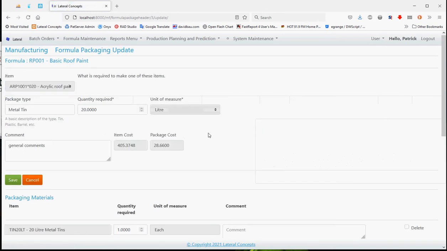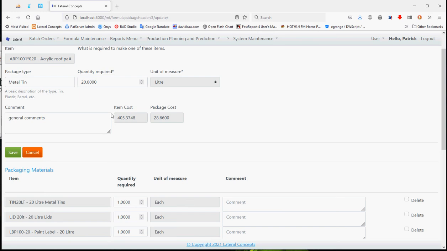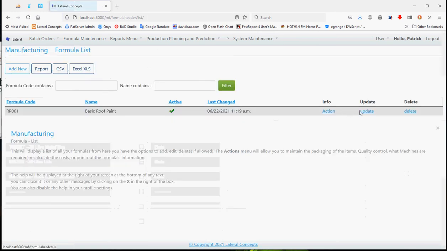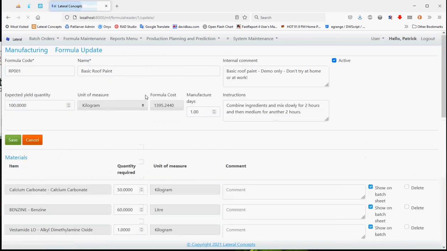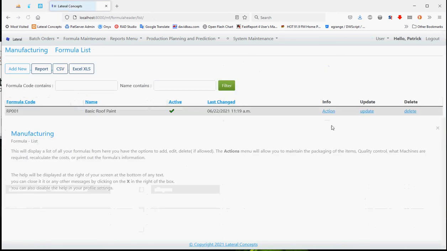It's an acrylic roof paint. It will calculate out the cost of what's required. And because you need 20 liters of it, it works out what the original formula cost was, combine the two, and we'll recalculate it. And it's entirely up to you whether you're working in liters, kilograms. As you can see, I can change it to liters, kilograms. Whoops, sorry, not there.